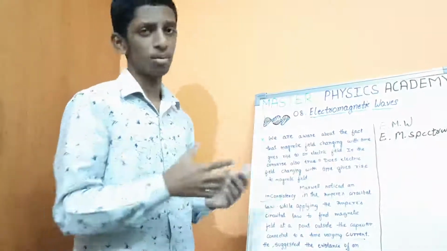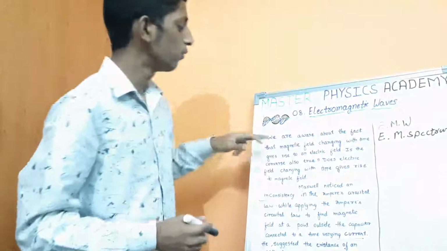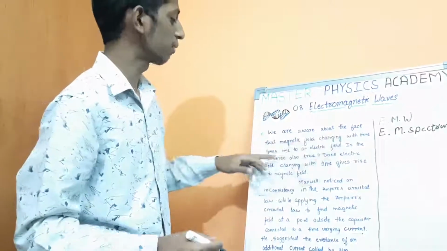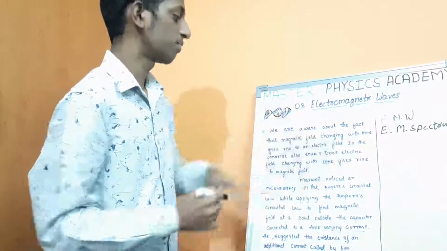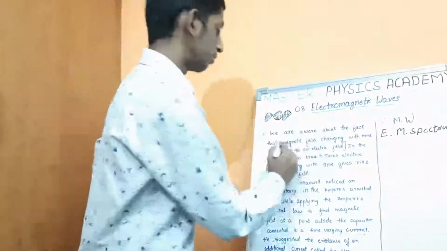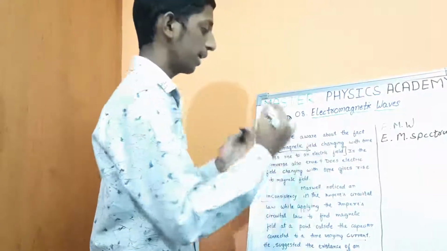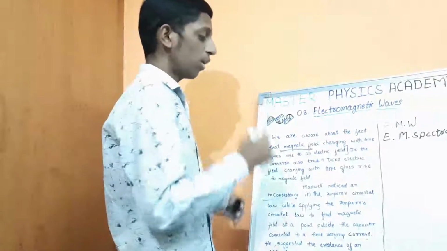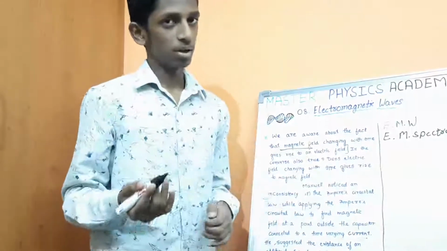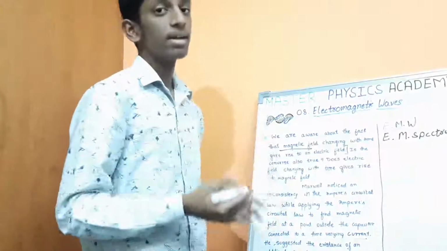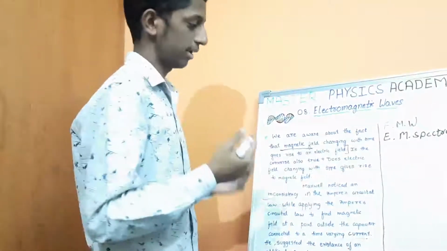First, we have to learn the introduction of this chapter. We are aware of the fact that a magnetic field changing with time gives rise to an electric field. In the fourth chapter, we studied that a magnetic field changing with time gives rise to an electric field. And also in the EMI chapter, a change in magnetic flux linked with the coil produces an EMF, electromagnetic induction.